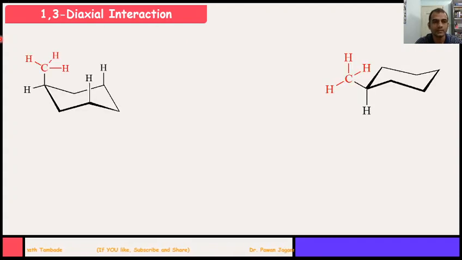Now consider these are the structures of methyl cyclohexane, in which in this structure methyl is present at axial position and here methyl is present at equatorial position. So in this structure where the methyl group or any substituent is present at axial position, it interacts with these hydrogens which are present on a relatively third carbon atom.